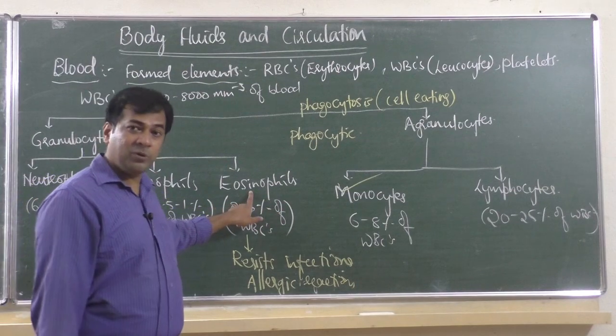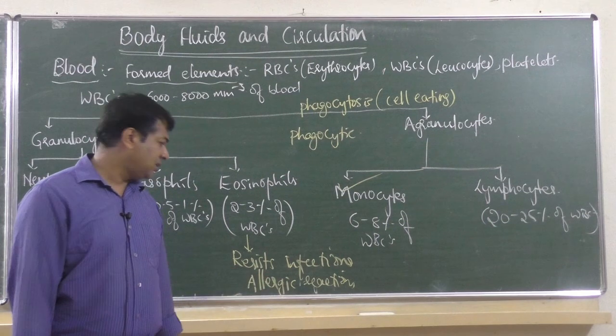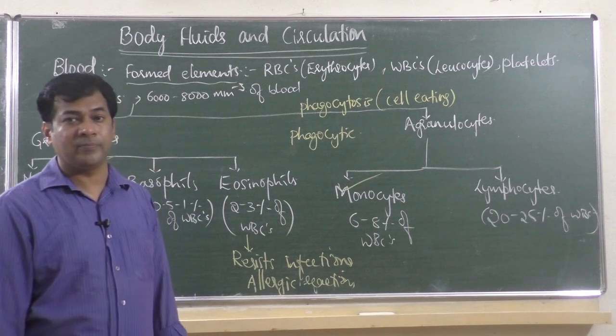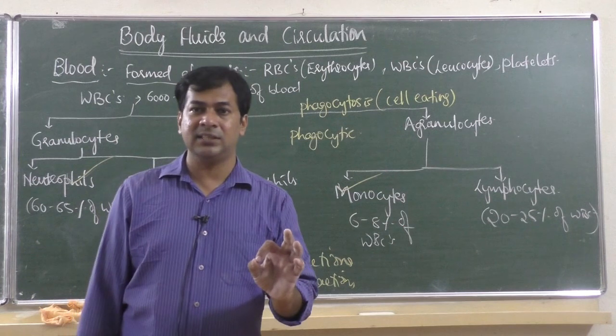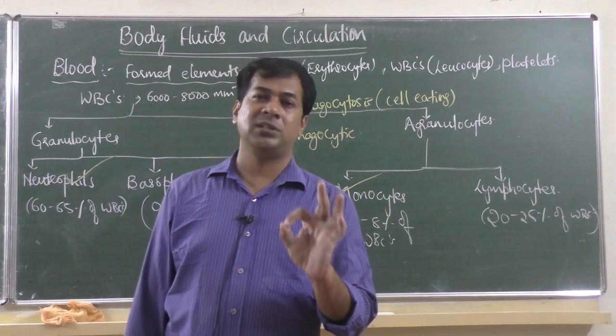Eosinophils will be produced in more number, more than 2 to 3%, when there is infection in the body or when there is allergy in the body. So if a person has allergy, then the eosinophil number will be more. It shows in the blood test.